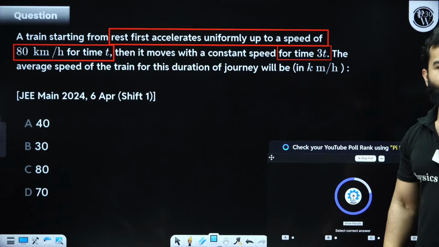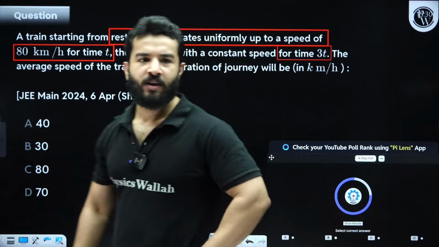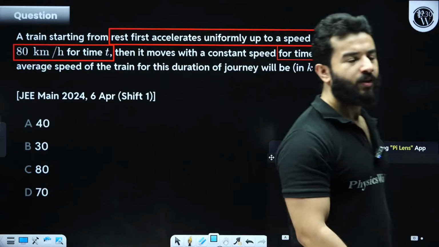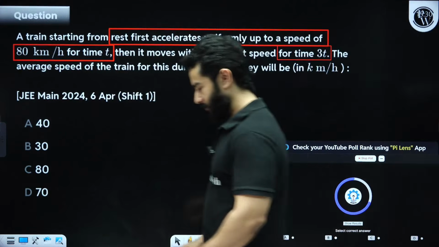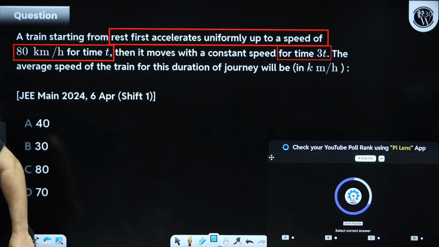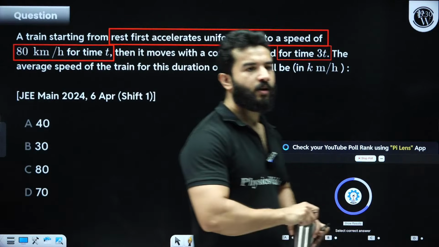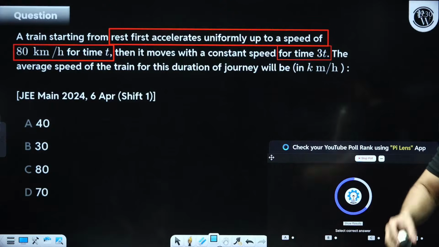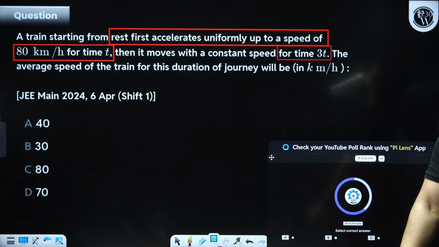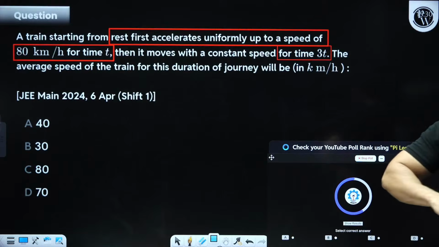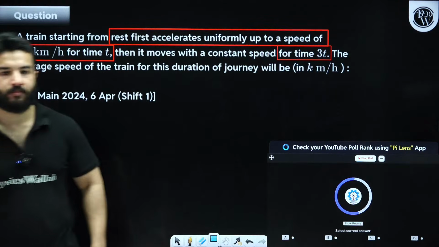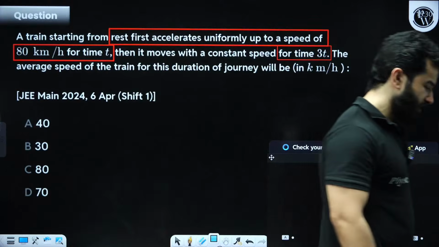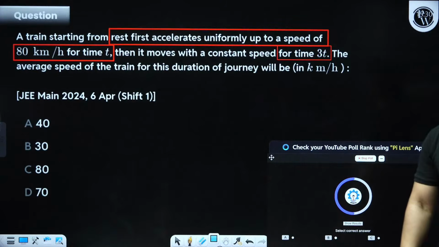Be quick. Find the answer. Henry, Robin, be quick. Quickly find the answer for this one. Come on. You just have to write down the answer in the chat box.